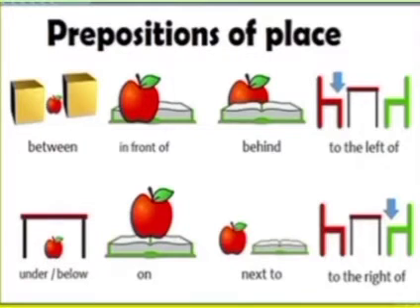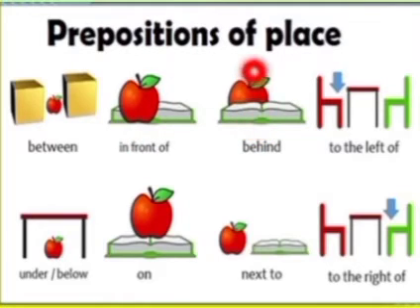Let's move ahead and look at these pictures and understand them very nicely. Now here you can see in the first, the apple is kept between the two boxes. So this is between. The place of the noun apple is in between. Here the apple is in front of the book.